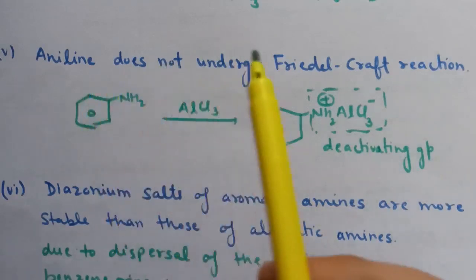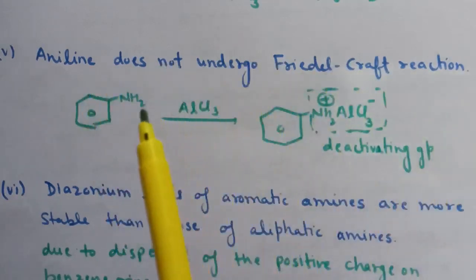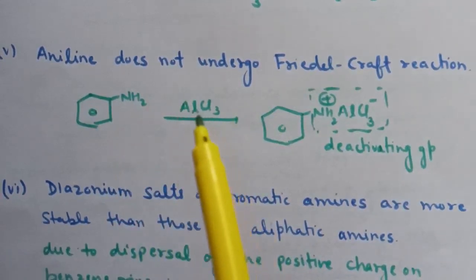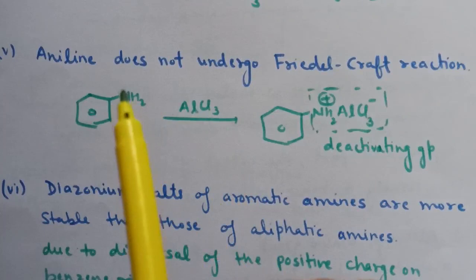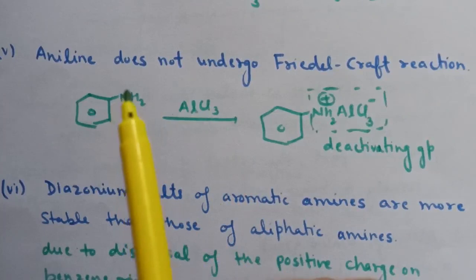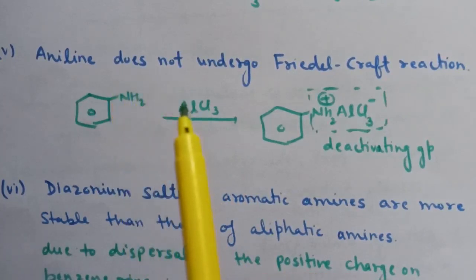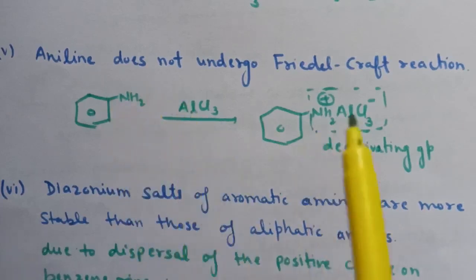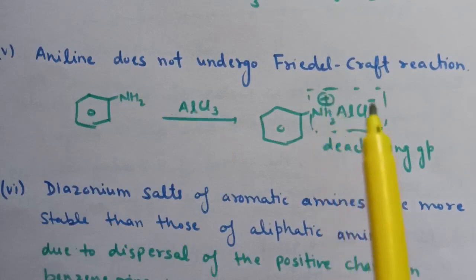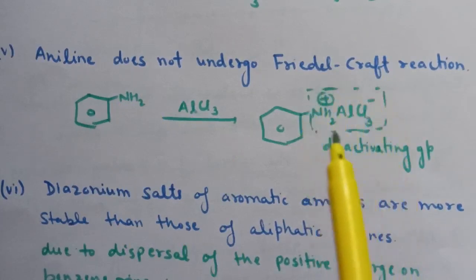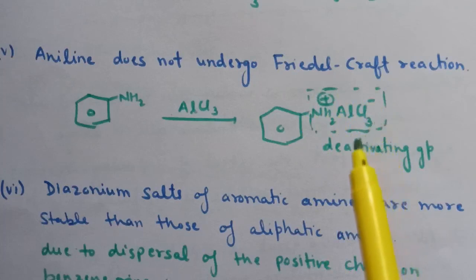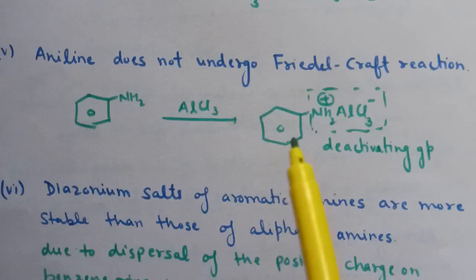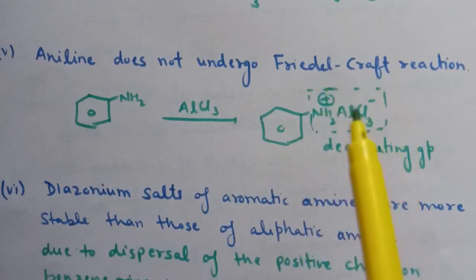Next is aniline does not undergo Friedel-Crafts reactions because in Friedel-Crafts reactions the Lewis acid AlCl3 is used. Now the lone pair of electrons present on nitrogen will attack this Lewis acid, or you can say that the lone pair of electrons is donated to this Lewis acid, and here NH2+ AlCl3- is formed. Now this group is a deactivating group, and therefore it decreases the electron density on the benzene ring, and Friedel-Crafts reaction does not take place.